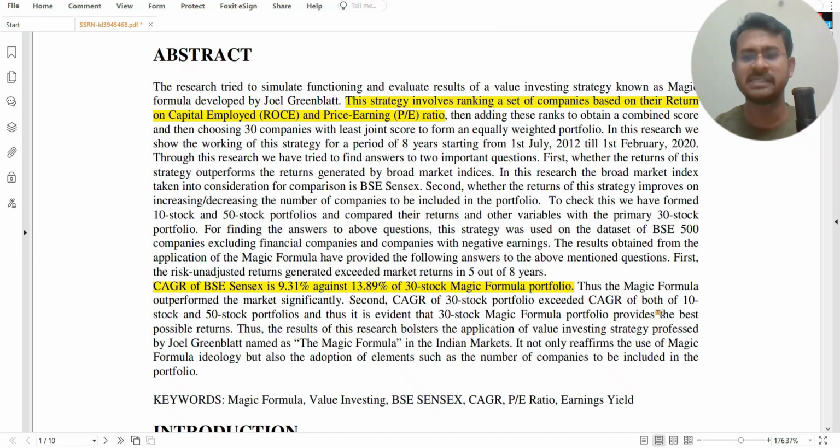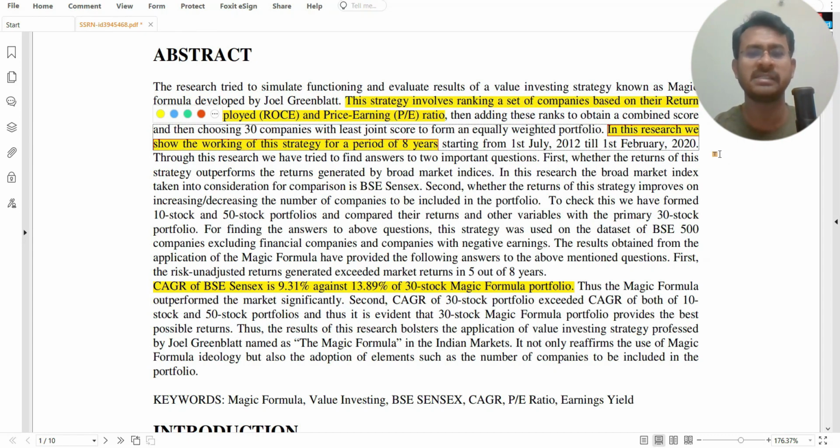So we can see the back testing result here. Now this was done in the Indian stock market, and the stock universe was BSE 500 companies. Out of these 500 companies, applying this filter, 30 companies were shortlisted based on 50-50 weightage on both parameters. Later on, we will understand how we can give the 50-50 weightage on these criteria. Now, this strategy was applied for a period of 8 years, and the duration has also been given: 1st July 2012 is the starting time, and they have backtested until 1st February 2020.